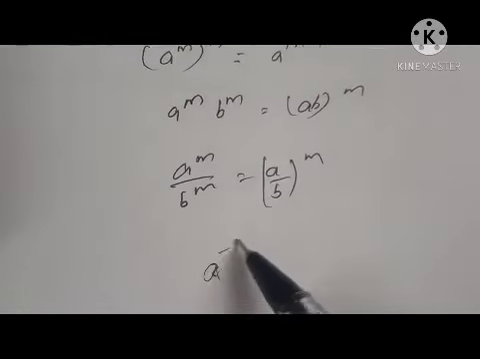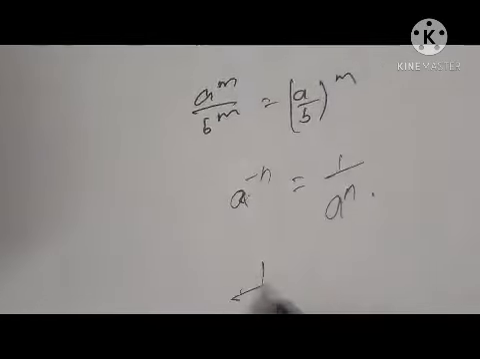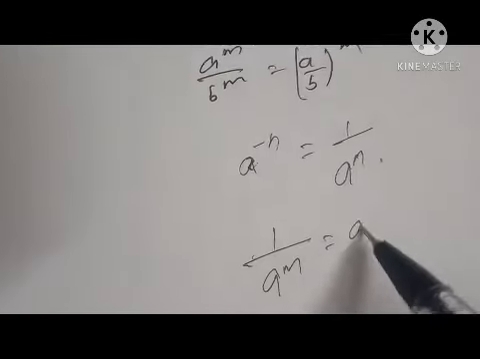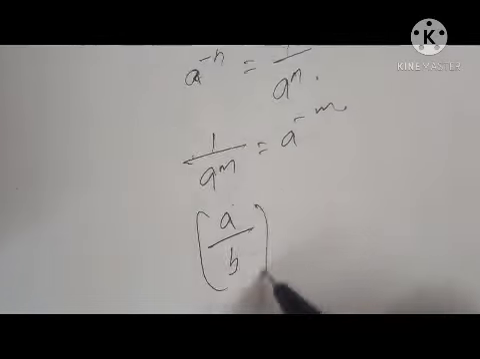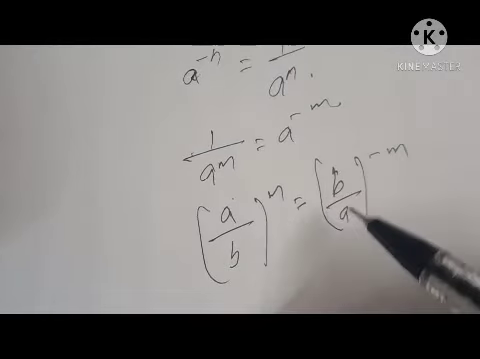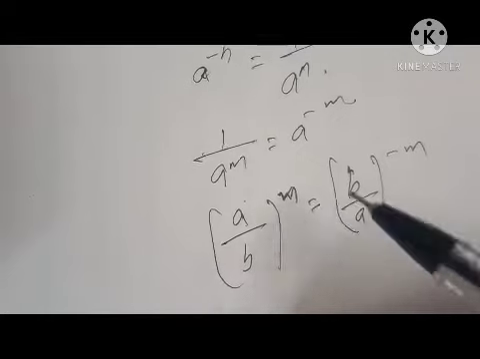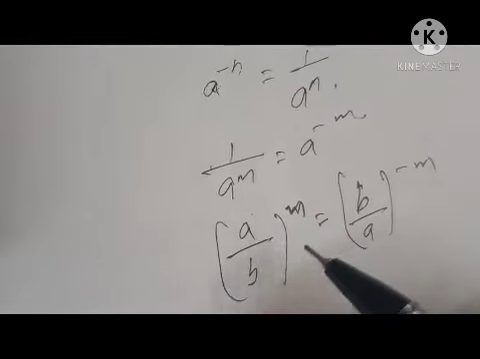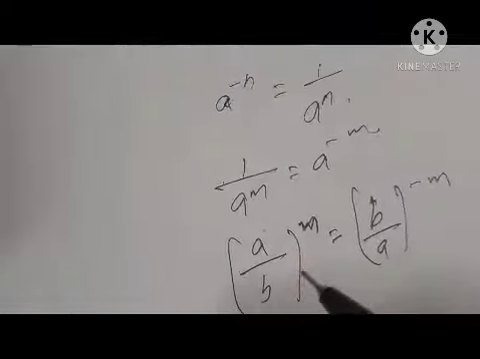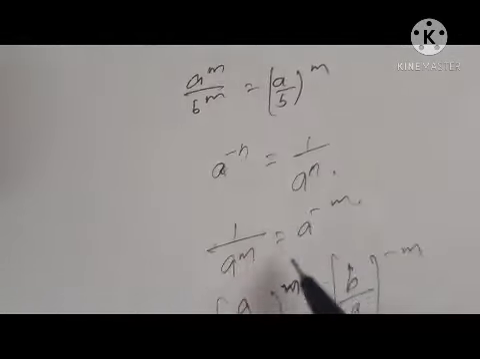Then a raised to negative n equals 1 by a raised to n. 1 by a raised to m equals a raised to negative m. Then a by b whole raised to m equals b by a whole raised to negative m. When we write the reciprocal, the sign of the power should be changed. All that we studied in lower classes, and we revise it in this chapter.